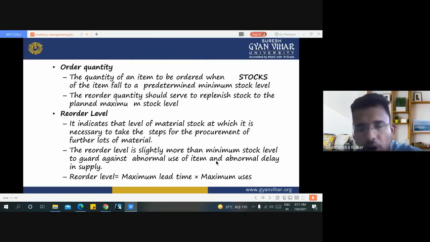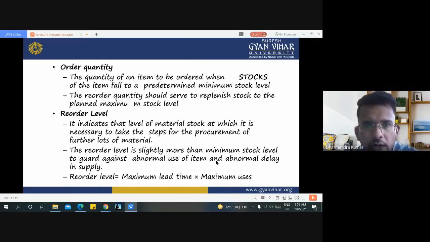This is the order quantity: the quantity of an item to be ordered when the stock of the item falls to a predetermined minimum stock level. We mark a minimum stock level in any inventory. When inventory comes to the minimum stock level, we place a new order, to avoid using the buffer stock.